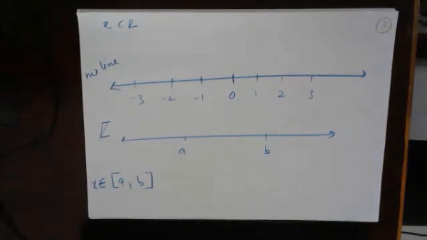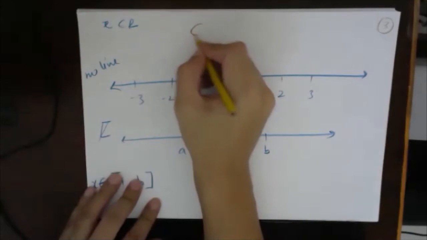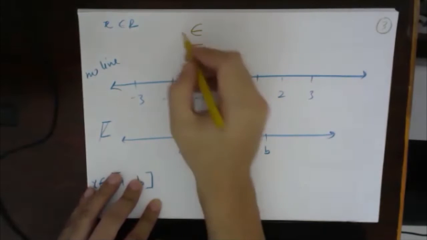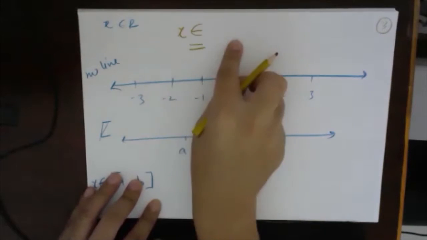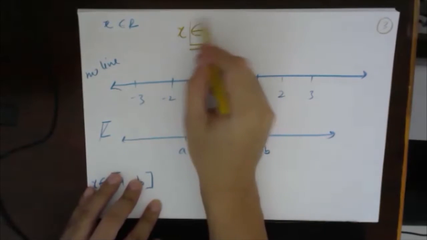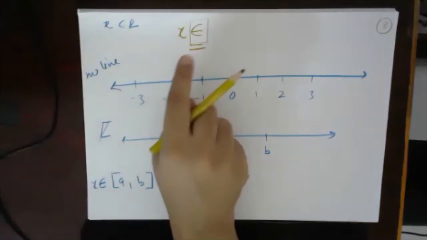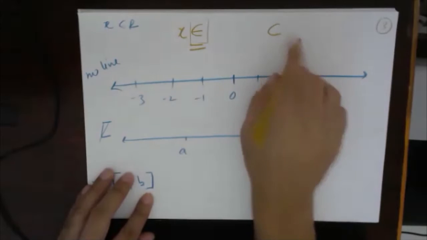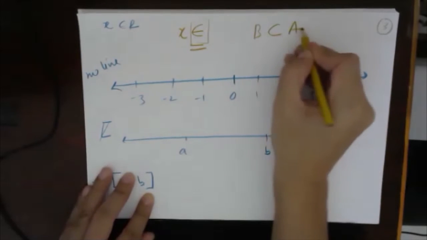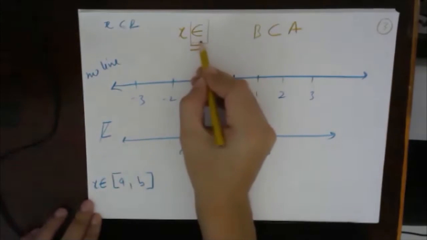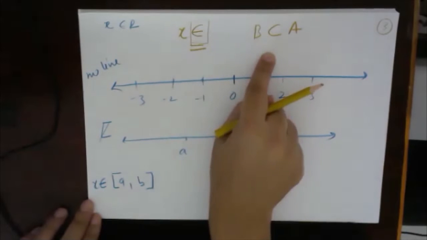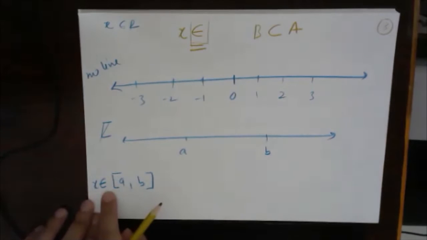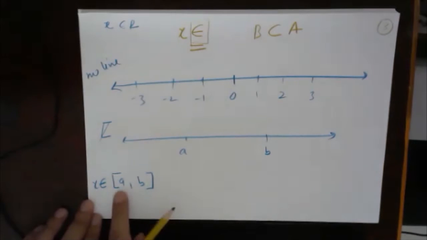One more very important thing. This is the symbol used for an element: X belongs to, right? This symbol is for elements. And this other symbol is used for sets: B is a subset of A. This element symbol will never be used for a set; it will be used only for elements. So X belongs to this.